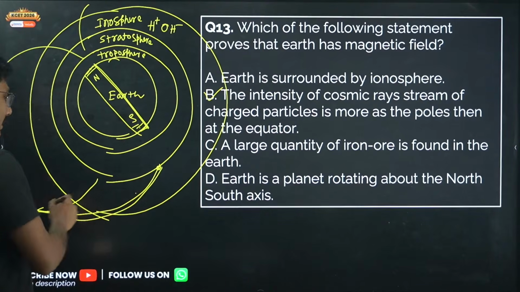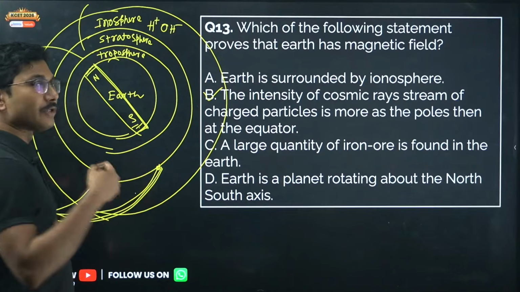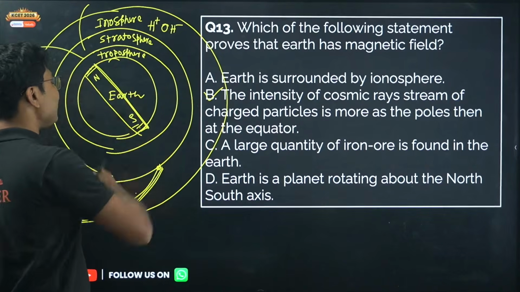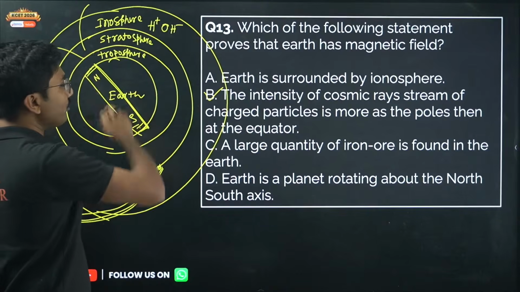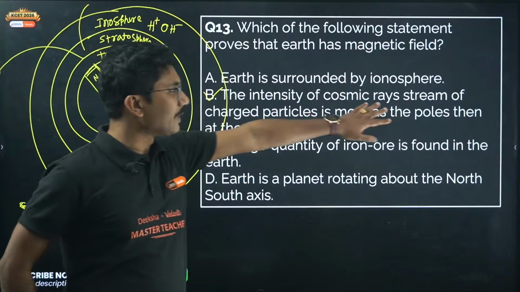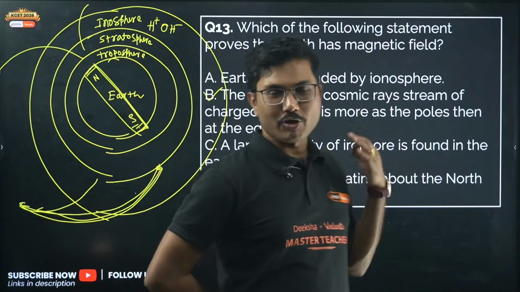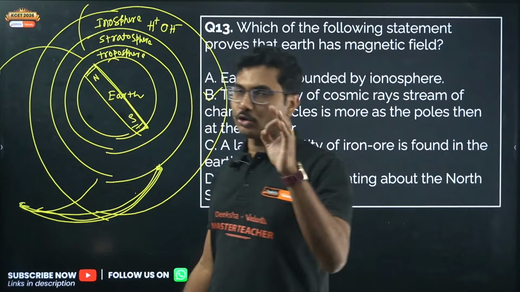Because these moving charged particles produce a magnetic field, they interact with Earth's magnetic field, and they produce lights only at the northern and southern poles. So that is the cosmic rays. Cosmic ray means high energy particles. Cosmic ray is not an electromagnetic wave.